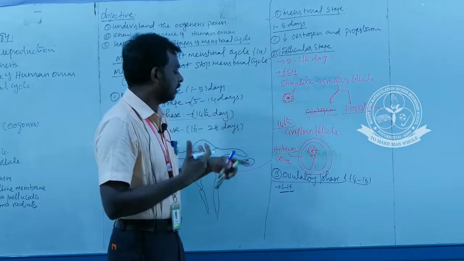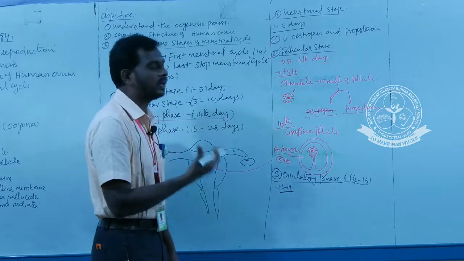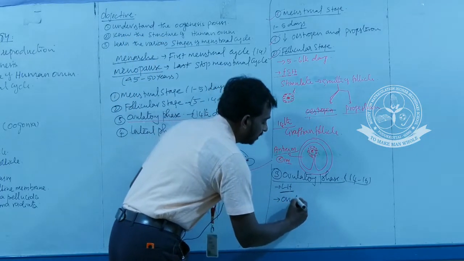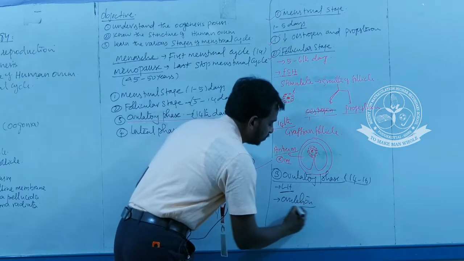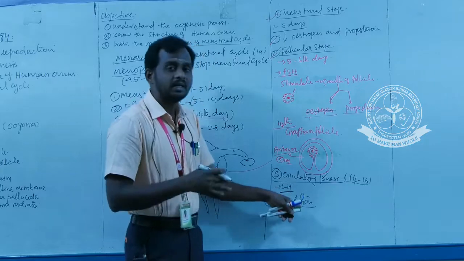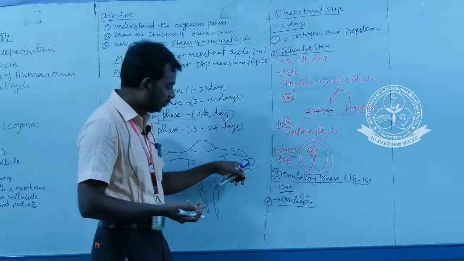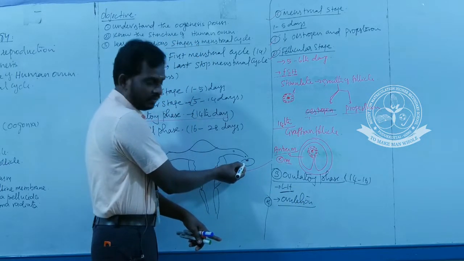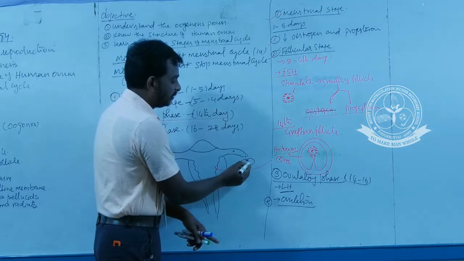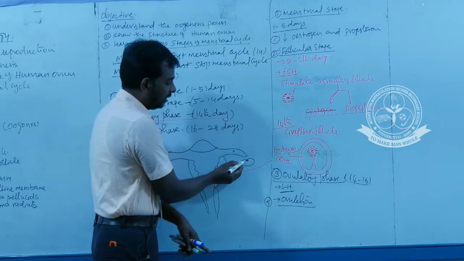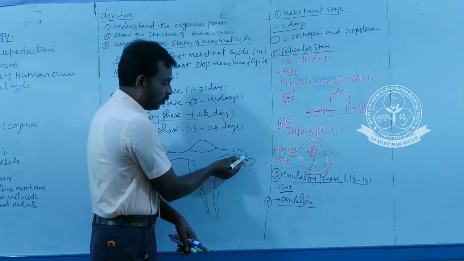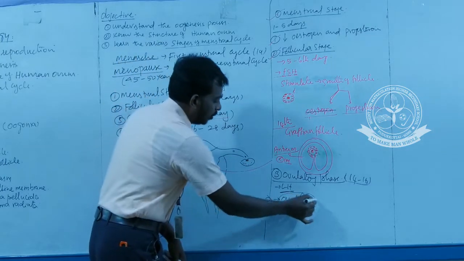And this luteinizing hormone causes a rupture of the follicle. So ovulation will take place. This process is called ovulation, a release of ovum or release of secondary oocyte from the ovary. This is the structure of the ovary, already we discussed the ovary, and these are various stages of follicular development, and from the ovary the secondary oocyte is released. This process is called ovulation.